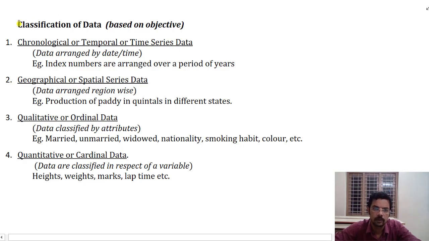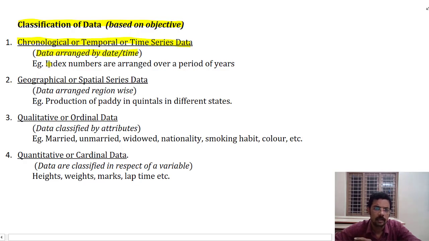So we shall first understand what is classification of data based on objective. In this there are 4 different types of classification. If it is based on time, we say it is chronological classification. You must have heard about Facebook timeline. All the photos that you have posted will be arranged according to time, or whatever activity that you have conducted on Facebook will be provided in the Facebook timeline in that order. So the data arranged by date and time is called the chronological classification of data.